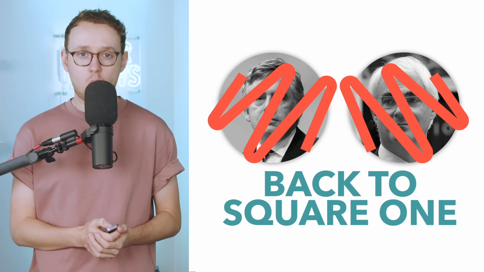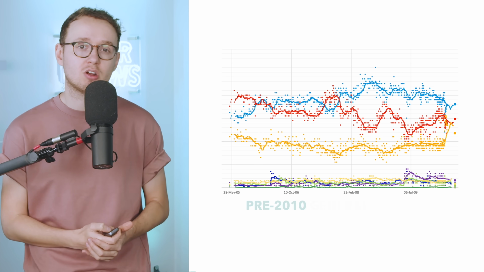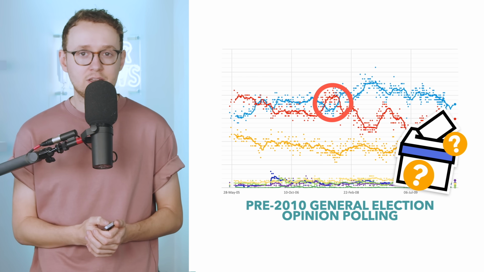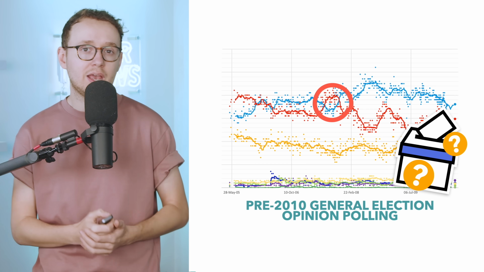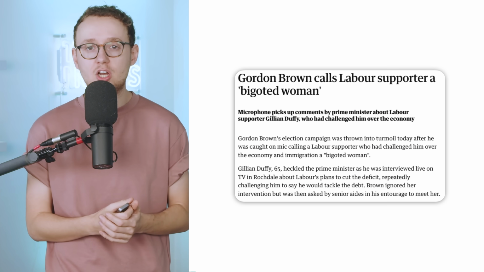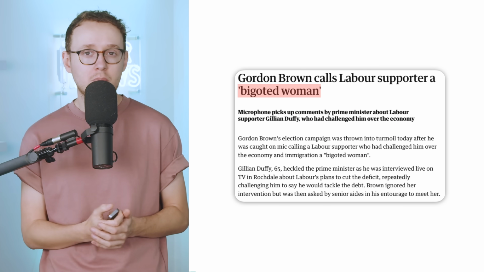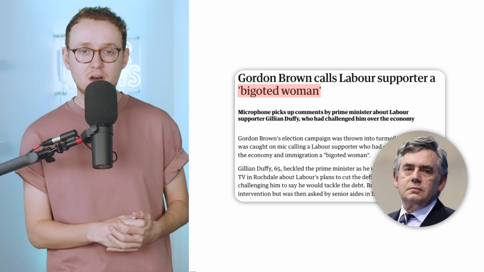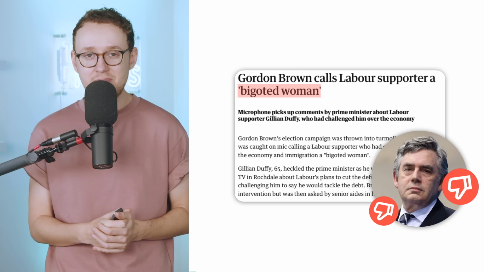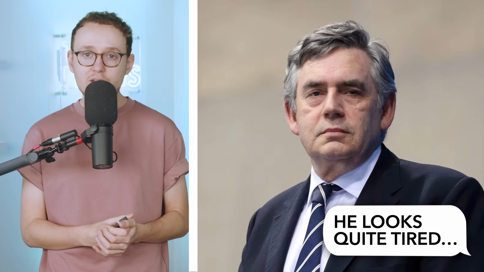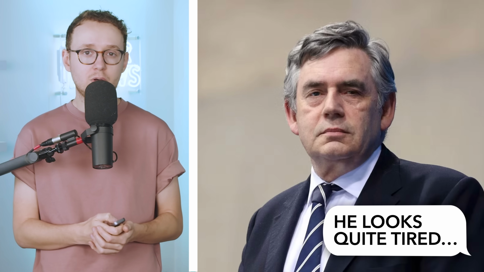back at square one. Brown had also been criticised for not calling a general election earlier when Labour were ahead in the polls. And additionally, in the run-up to the election, Brown referred to a woman on the campaign trail as bigoted in a hot mic mishap, something that garnered him a lot of negative media attention. All of this combined made Brown look like the figurehead of a government swiftly growing tired under the burden of